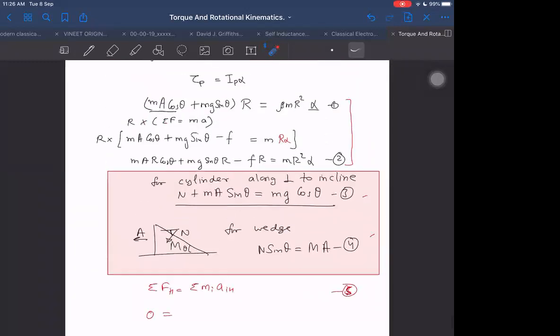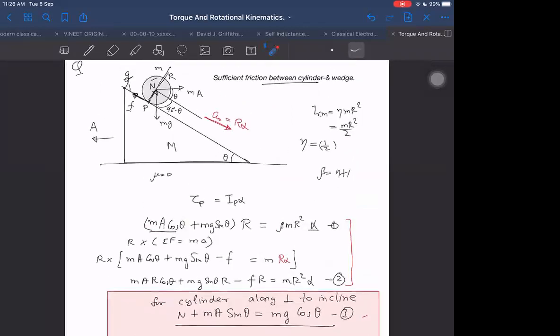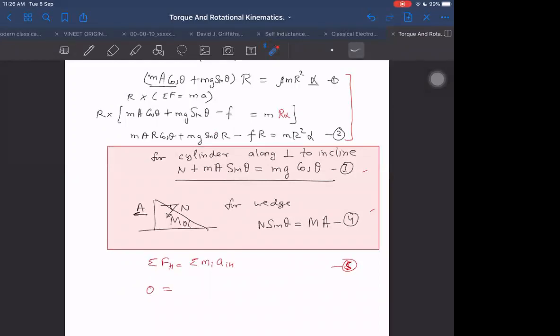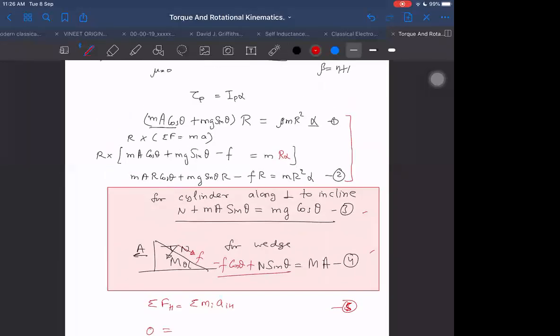I did something wrong here, I think. So wait a second. Sorry. I committed one very big blunder here, and thankfully I realized it soon, otherwise you would be completely doing wrong and nobody pointed it out. I took normal, but I have to take friction also, no? F downwards. Then that F downwards will be having one more force here, which will be minus F cos theta plus N sin theta. That will be there. Remaining is okay anyway. Answer we will still be getting.